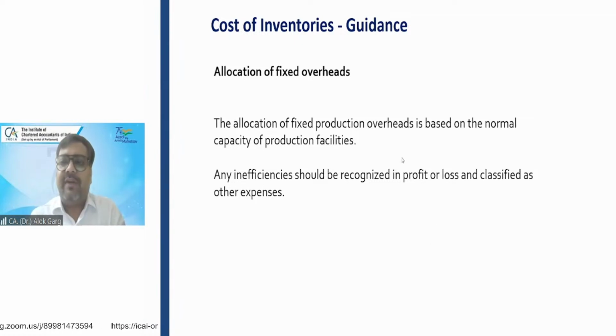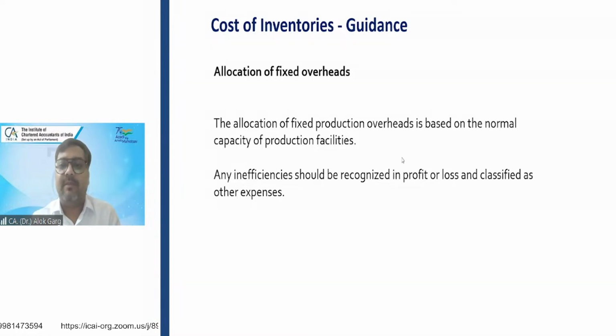You guys are into CA final and you must be aware of the concept of standard costing, budgeting. The concept says that there is a normal capacity: budgeted capacity, standard capacity, normal capacity.